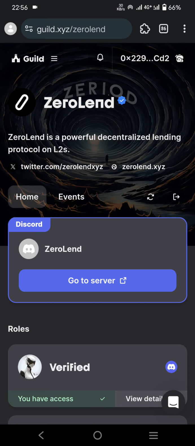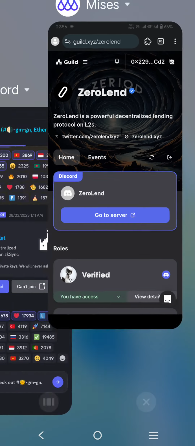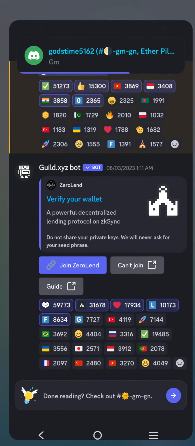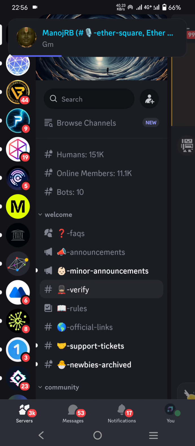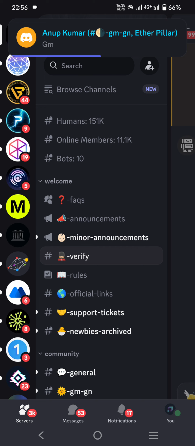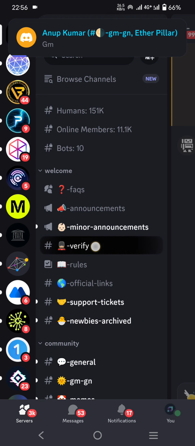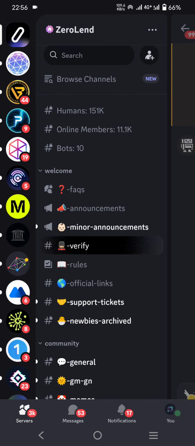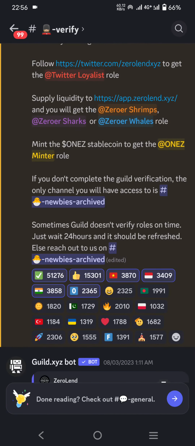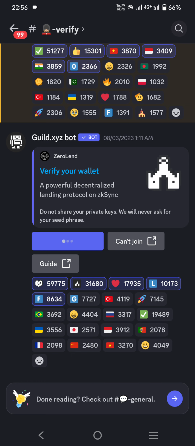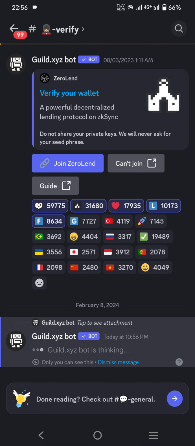Then after getting verified in the guild, you can access Discord. Suppose you have completed the verification, then you go to Discord. Simply go to Discord and first there will be basic verify. First of all you will see basic verify, then you have to complete full verify. Click here for full verify. I already clicked, and my role is already verified. You can see ZeroLend, click here.